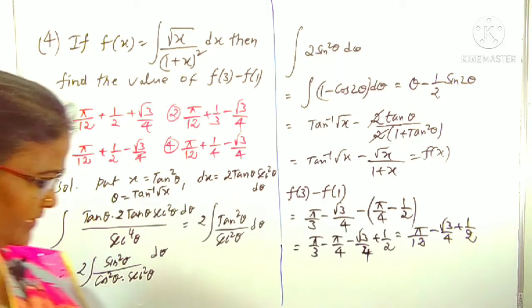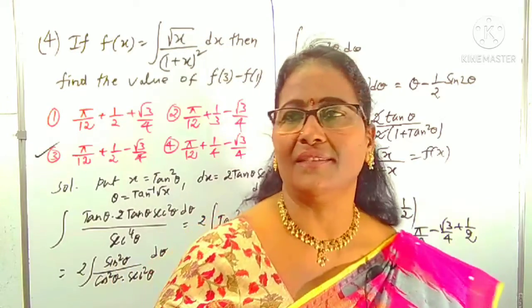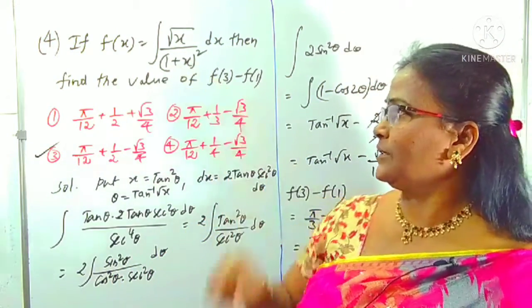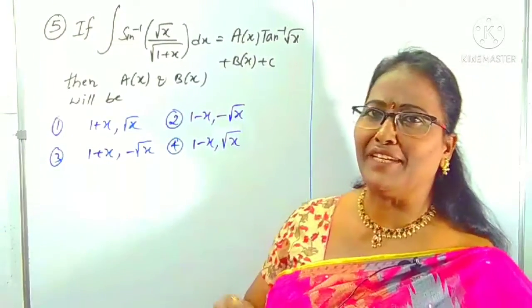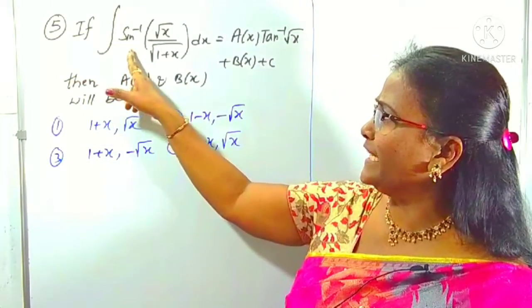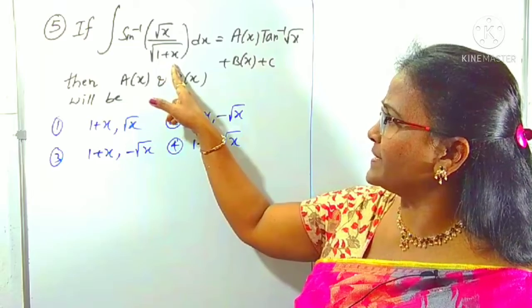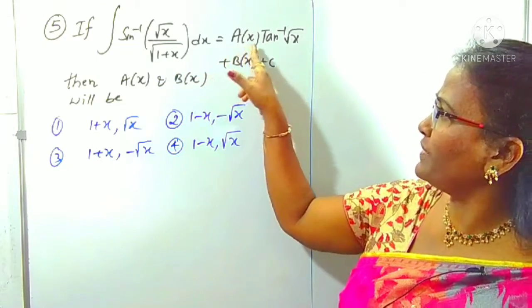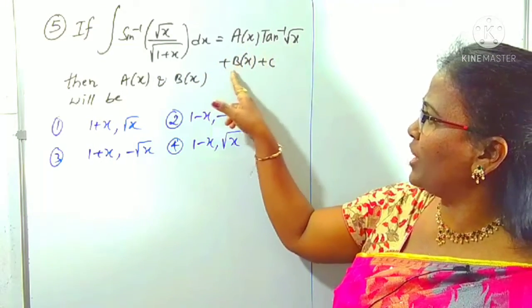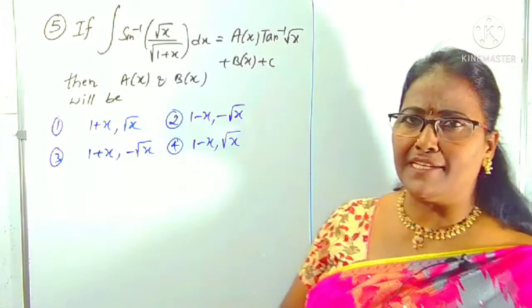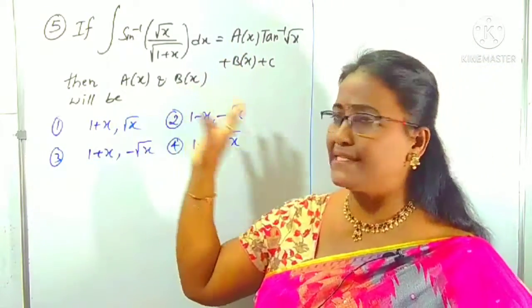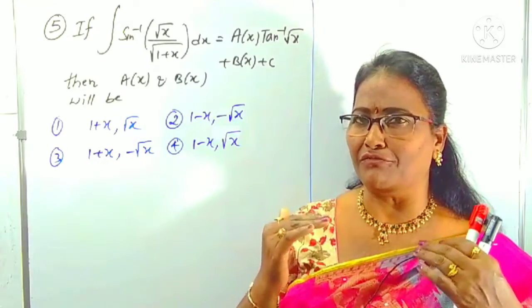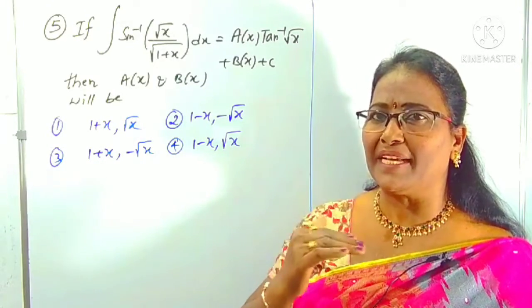So you have to concentrate here on the substitution method, x equals tan square theta. The next question: what is given here? If the integral of sine inverse root x by root over 1 plus x is given as A(x) tan inverse root x plus B(x) plus a, where a is the integration constant, then he is asking for the functions A(x) and B(x).